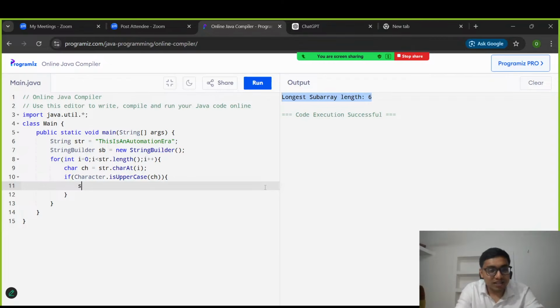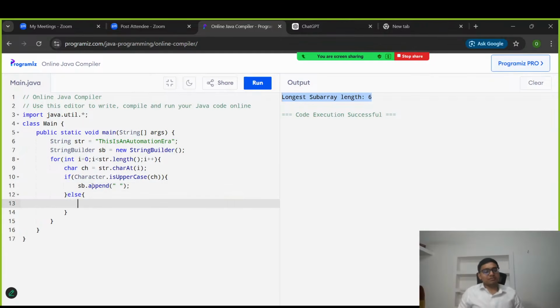Let's add it. This is sb, the string builder, and we are adding to it: sb dot append, a space.